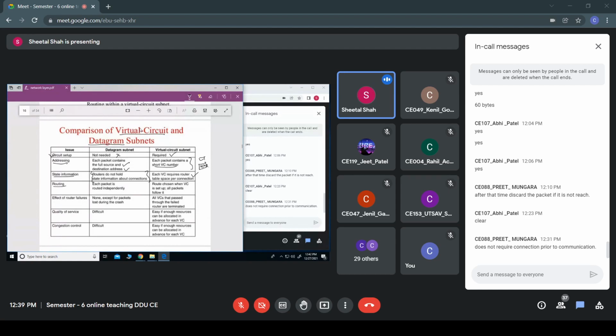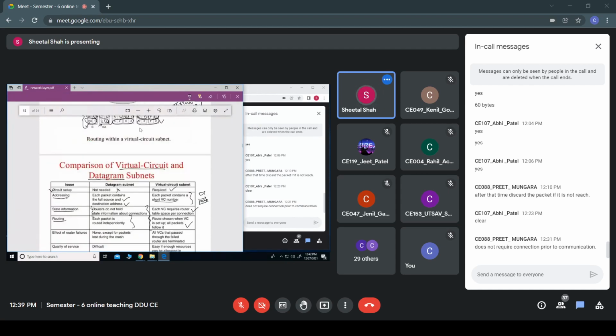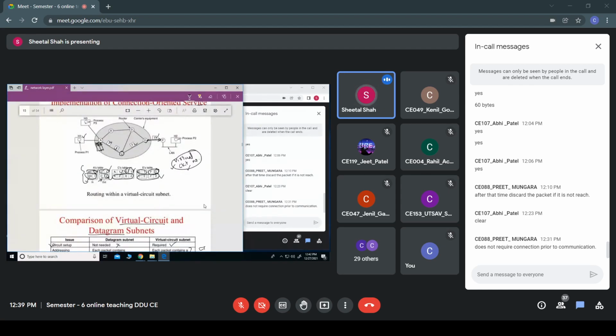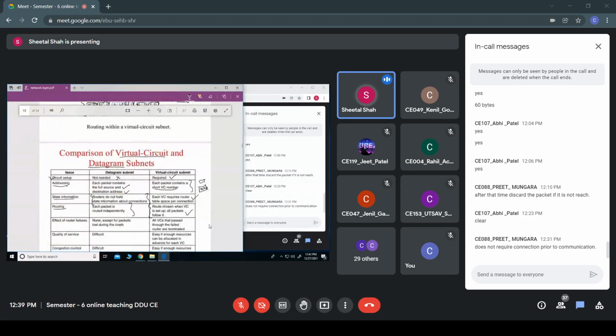Then routing. In a datagram, each packet is routed independently, whereas in virtual circuit the route is chosen when the virtual circuit is set up. All packets should follow it. So it has to choose the route before the virtual circuit is set up. This table should be maintained before the virtual circuit is actually carried out, and then all the packets should follow that particular route.